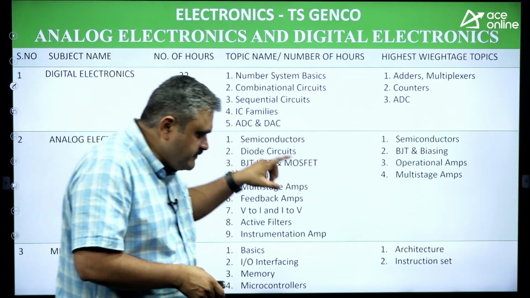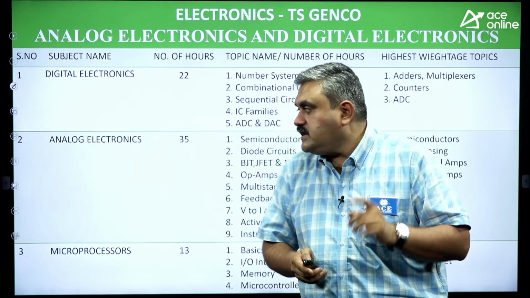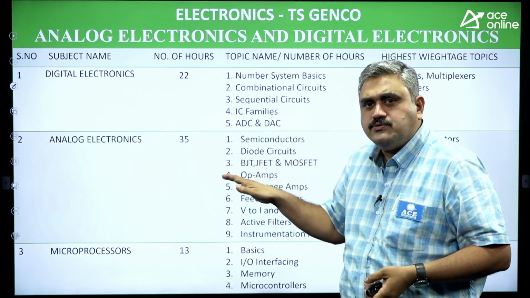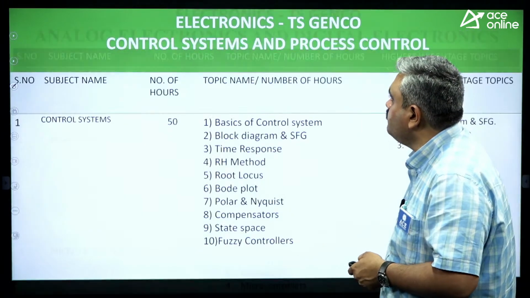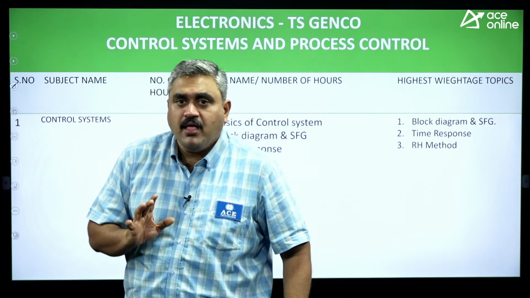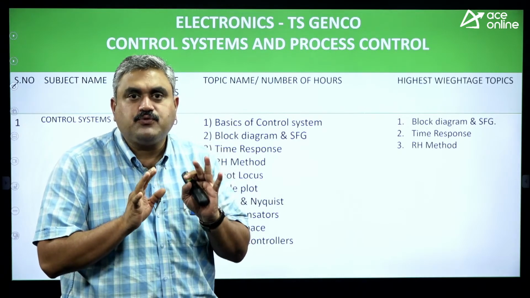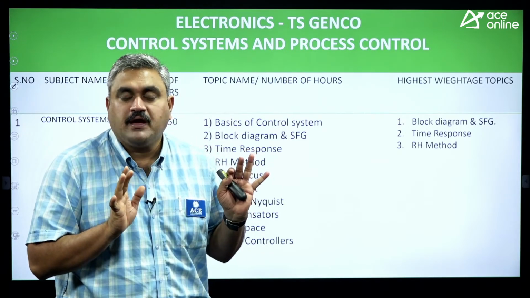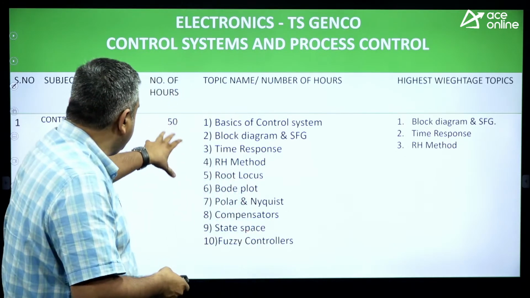So these are the areas coming under our first subject, first priority subject. Totally 70 hours for this subject. So try to use the best of your time and complete all the areas. Now, coming to the second one, control systems and processes. Why have I taken this as the second one? It is the same reason. Score is maximum in this subject. Control systems, every student's favorite. Okay. So these are the areas that are mentioned.